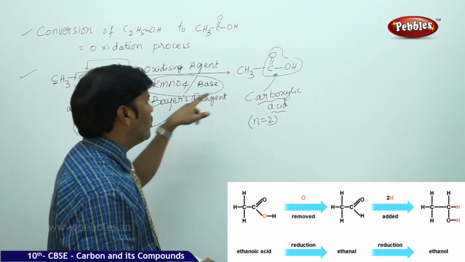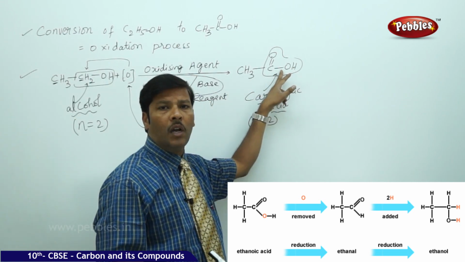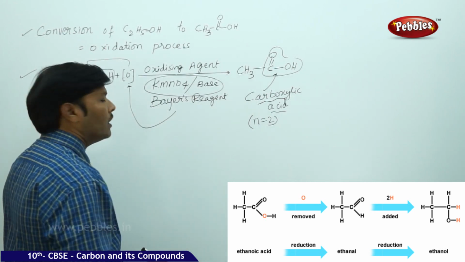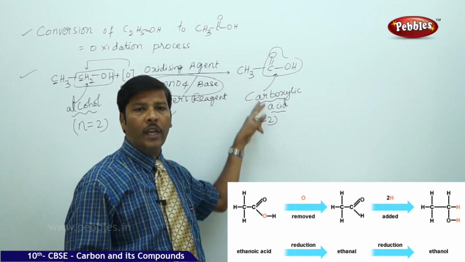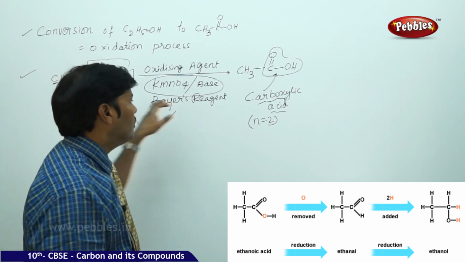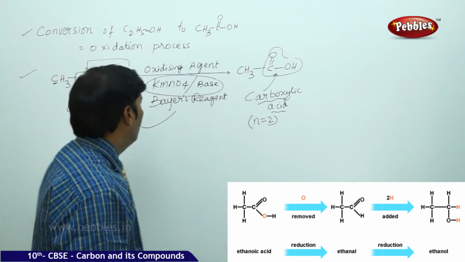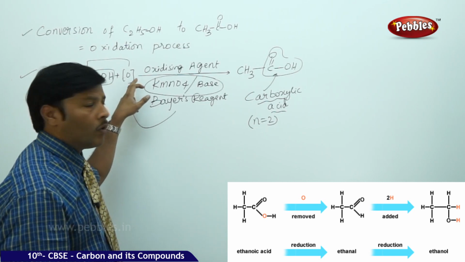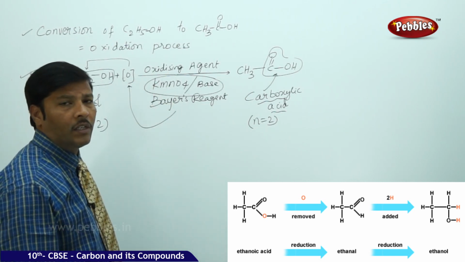The primary alcoholic group is getting converted to the carboxylic group. Once the carboxylic group is formed, we have successfully converted ethanol to ethanoic acid, and overall the process is called oxidation because nascent oxygen is supplied by the oxidizing agent.